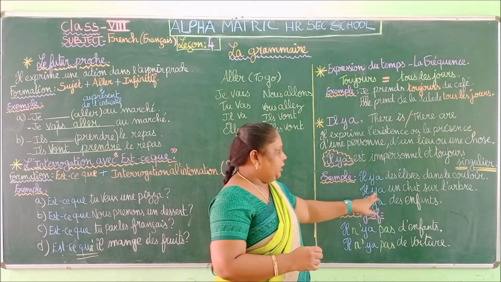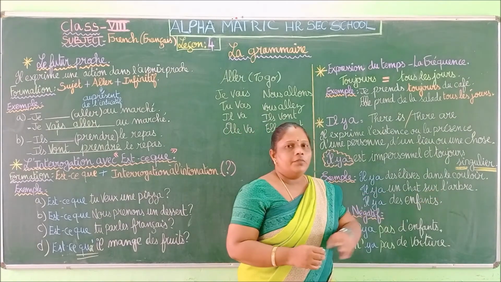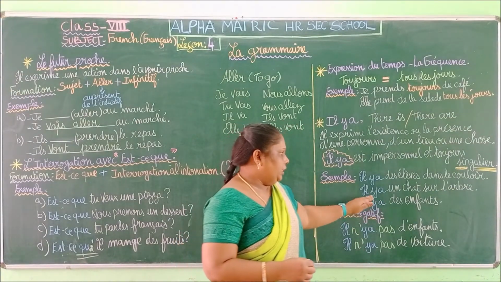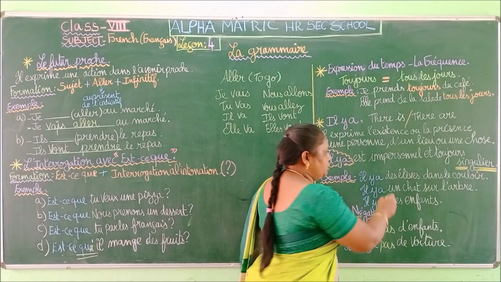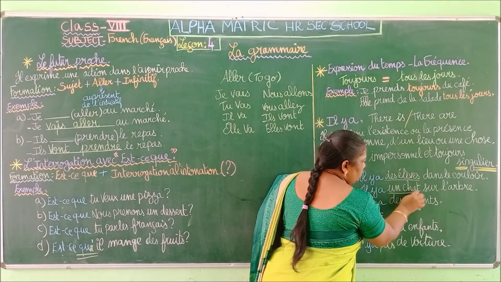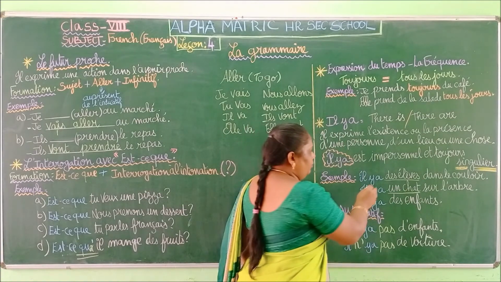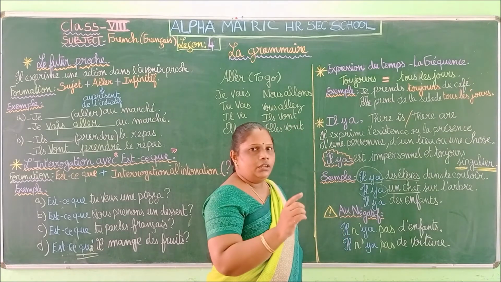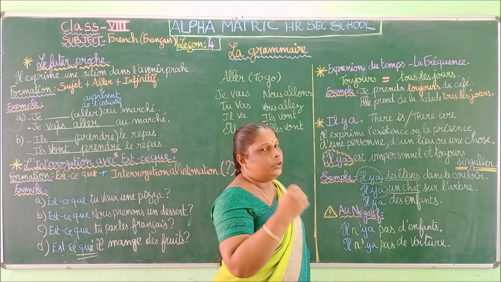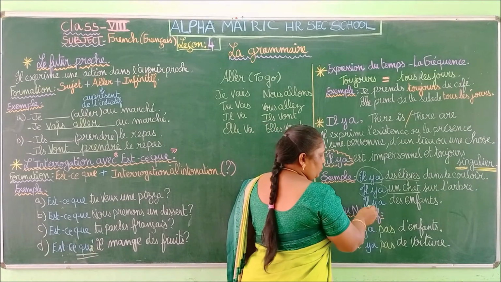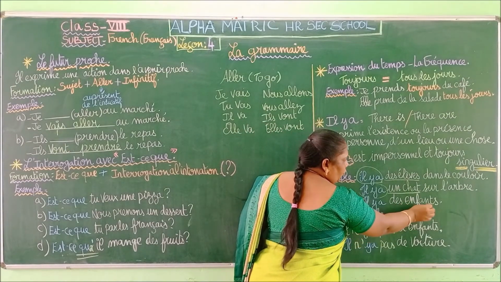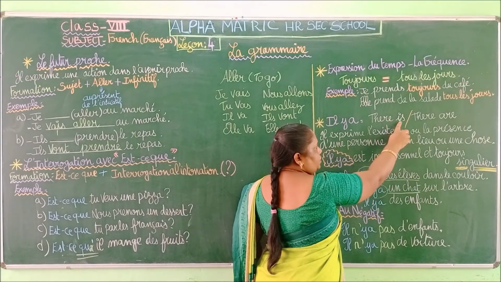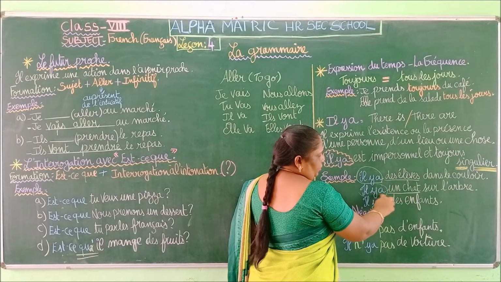Okay, so "il y a un chat sur l'arbre." There is a cat on the tree. Okay, so "il y a un chat". So you can see here it is in plural, here you can see in singular. So by comparison, "il y a" is always singular, whether the sentence is in plural form or in singular form. So next one you can see "il y a des enfants." There are children. Okay, so as I told you, there is or there are in French.